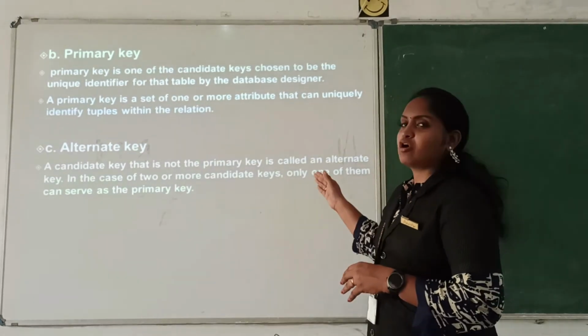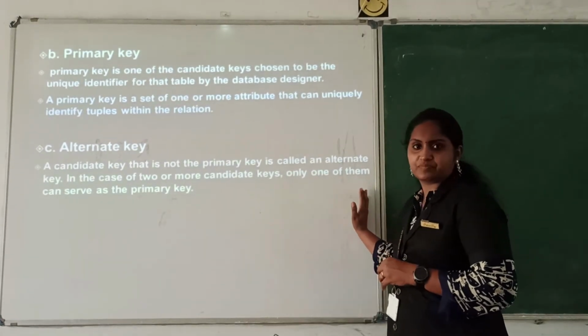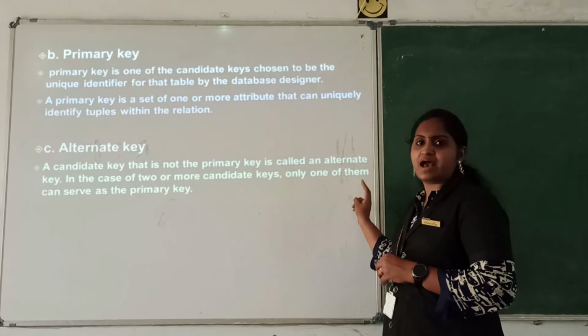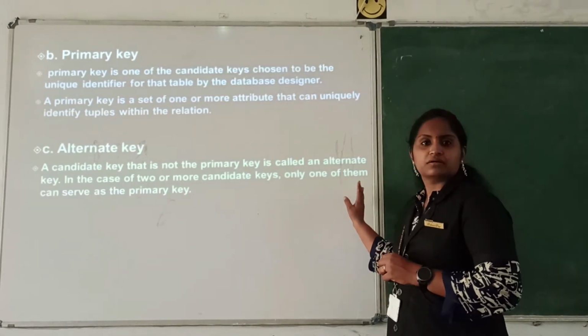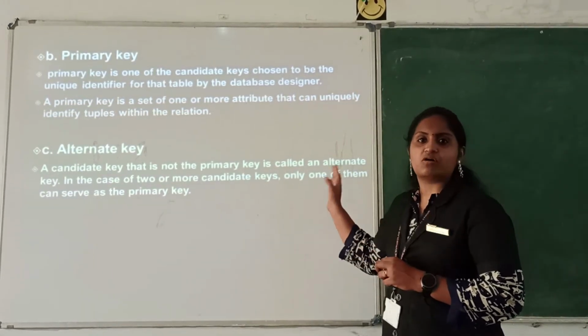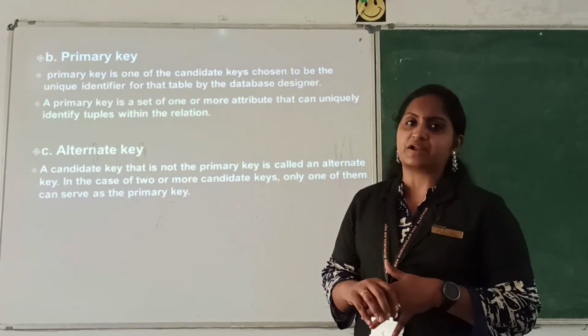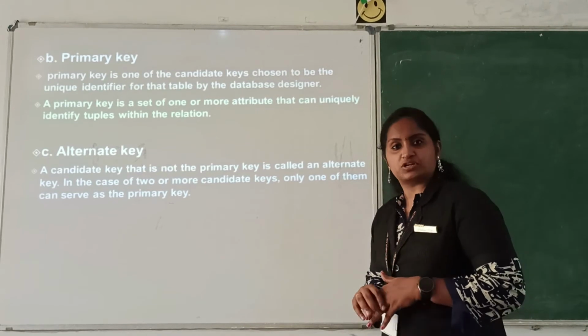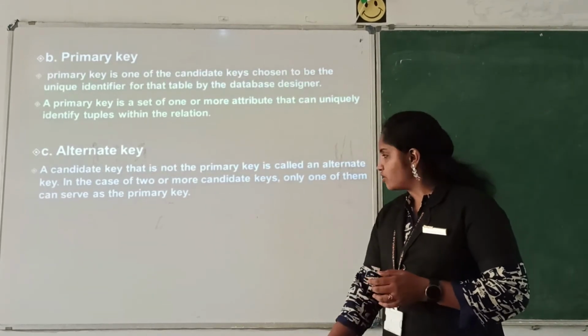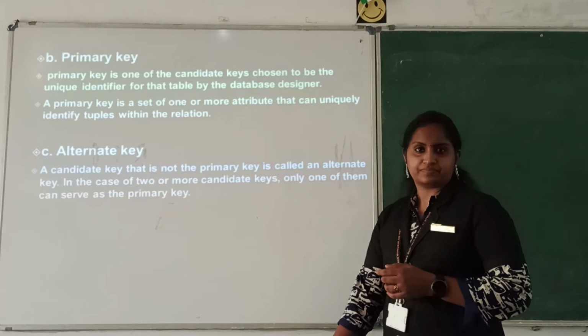Such columns are known as alternate keys. Roll number, name and batch number are candidate keys, known as alternate keys. Only one column can be the primary one, that is the admission number.